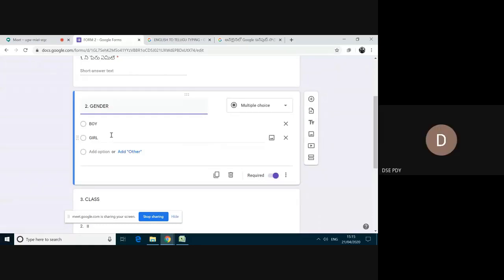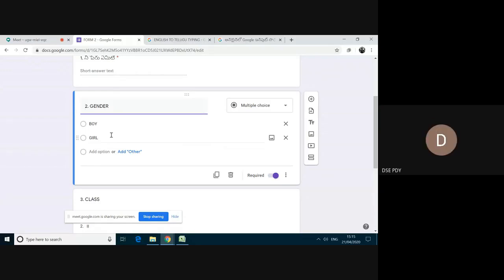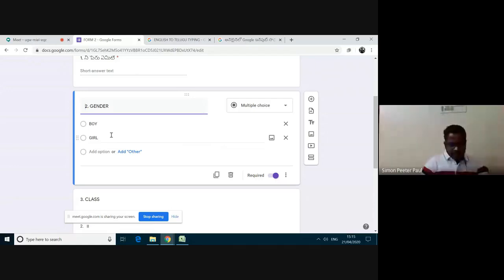And another question. While adding an image, the image size is important, sir. How much is the size? If the size is below 1 MB, it will be good because it will be easy to get uploaded. And also when the children are opening it, the image gets uploaded easily.